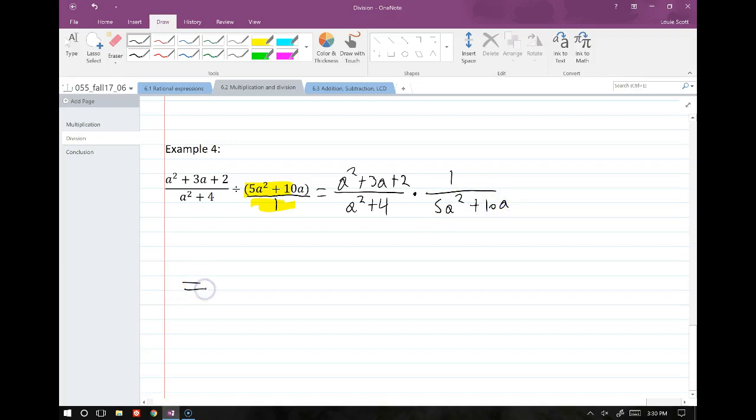Okay, so now I'm going to factor each one of these polynomials and see if stuff cancels. This first one here, I think we've already done this one a couple times today. So this one splits into a plus 2 and a plus 1. Right, the 1 just remains. When we go to split up this guy, we're going to notice that it's a square plus a constant. That means it's prime. If it's a square minus a constant, then you can factor it. But if it's a square plus a constant, it's just prime. So we're going to leave that guy.